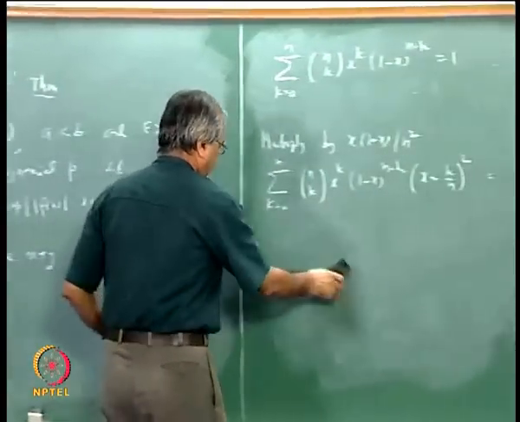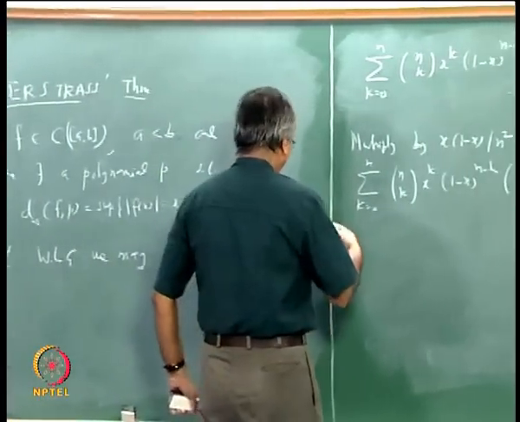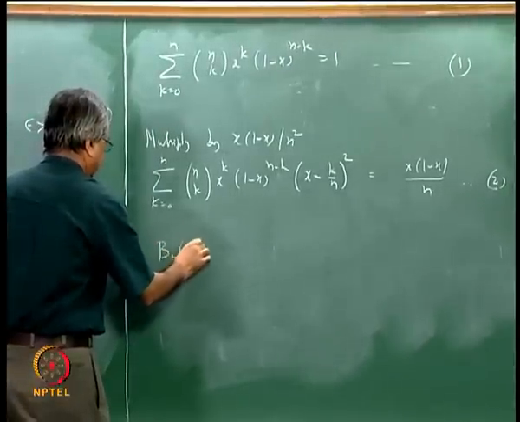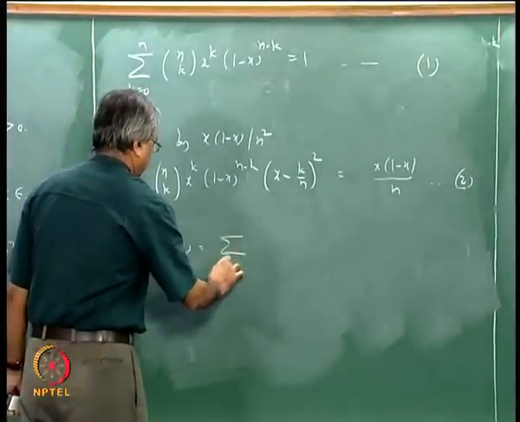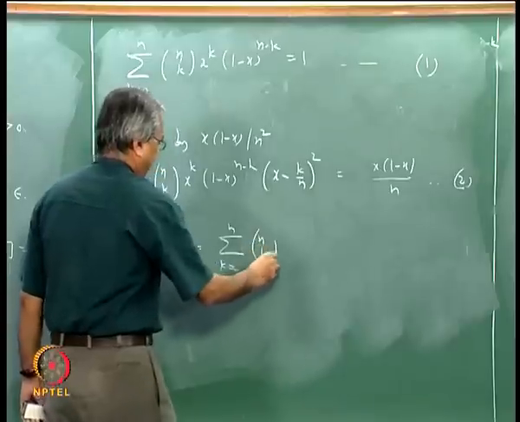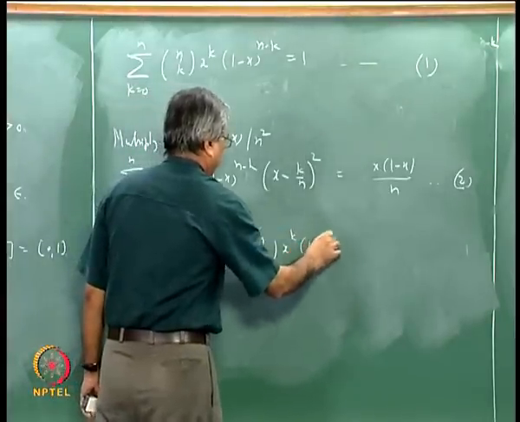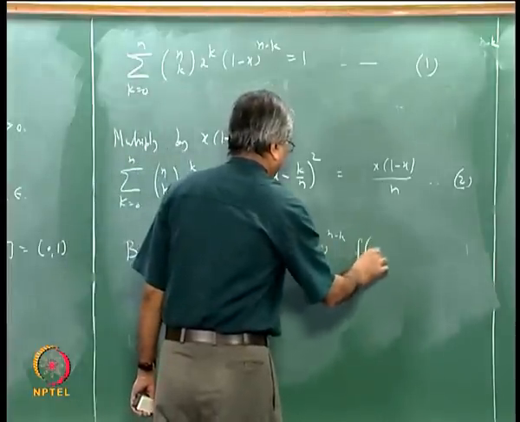Now let me remind you, what was our definition of B n f of x? It was sigma k going from 0 to n, n c k x to the power k into 1 minus x to the power n minus k into f of k by n.